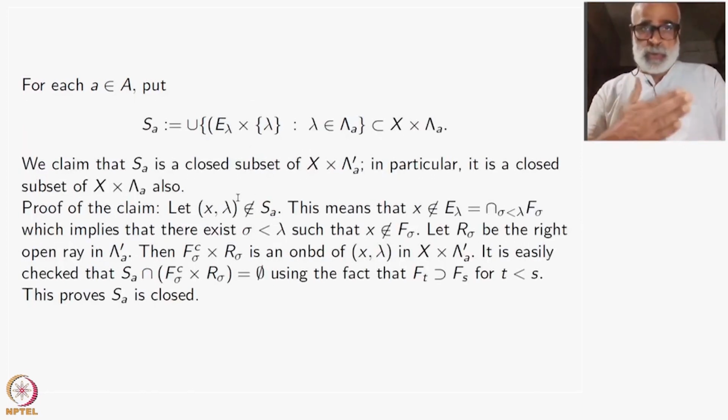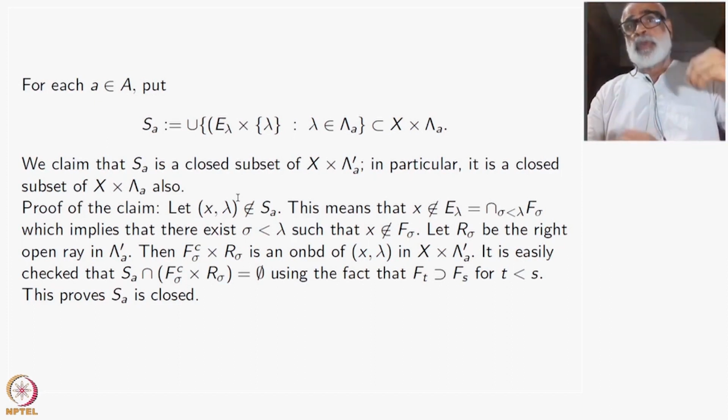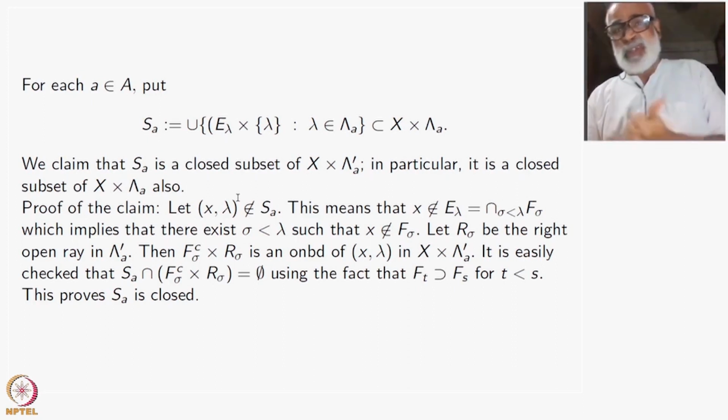Now we want to show that the map identity cross Q is not a quotient map. What we do is take a closed subset of the total space, which is the inverse image of some set, such that that subset below is not closed.